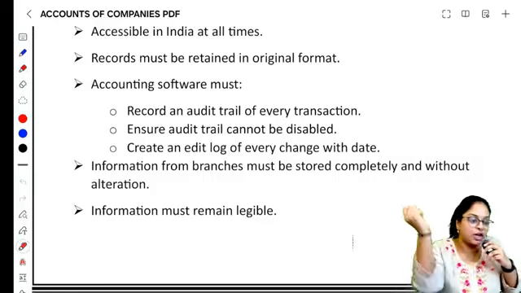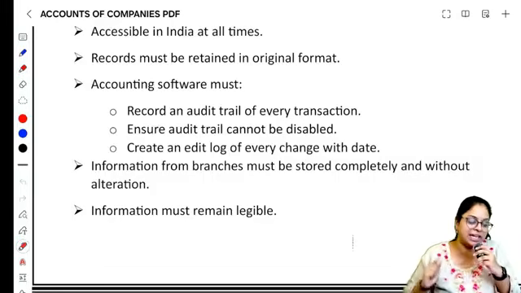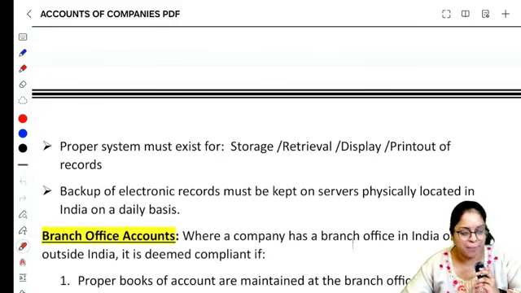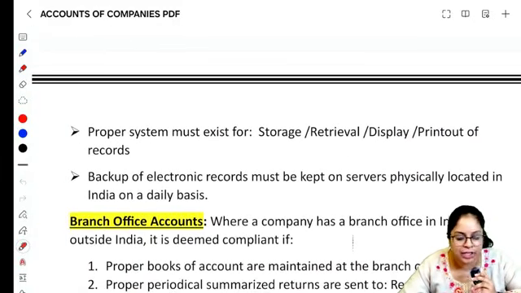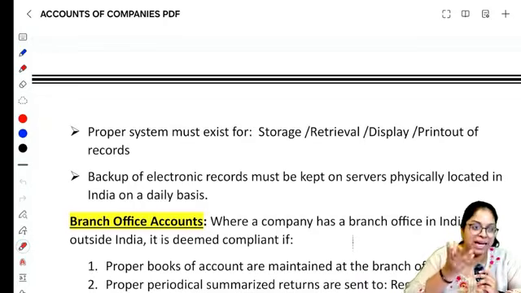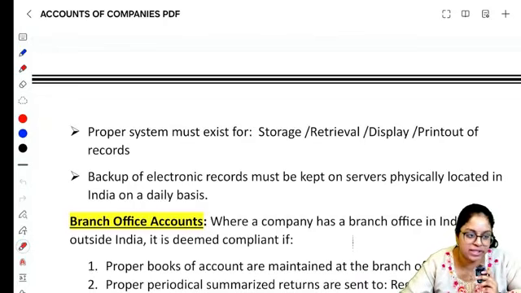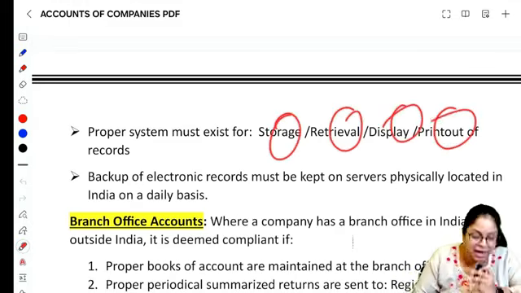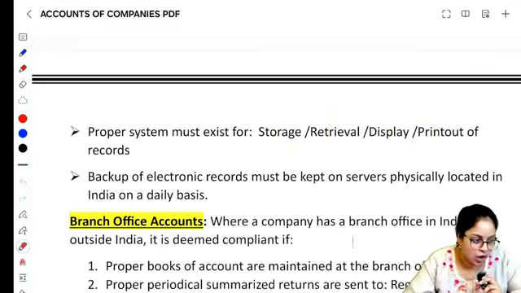You have to create your accounting software in such a way it will not just maintain the information in the corporate office but across branches, like entries ellame adla incorporate agano and information must remain legible. Japan la irundhu vaangana software ella entry Japanese la irukunu solla kodadhu, it should be legible, padikra mari irukano. Okay, and you must ensure that the electronic software that you are maintaining is having a proper storage, retrieval, display and printout facility of the records.